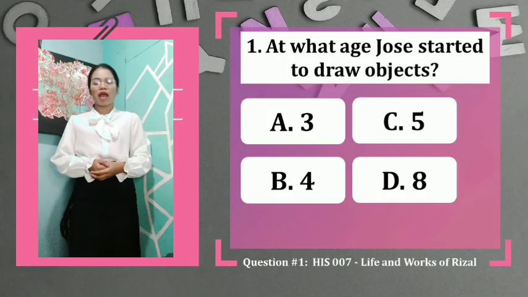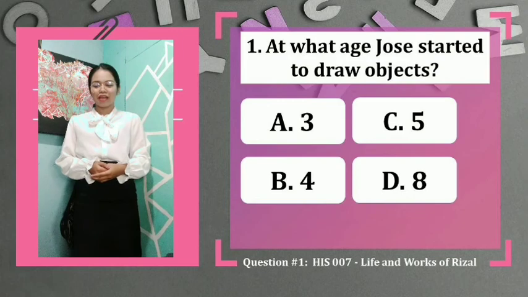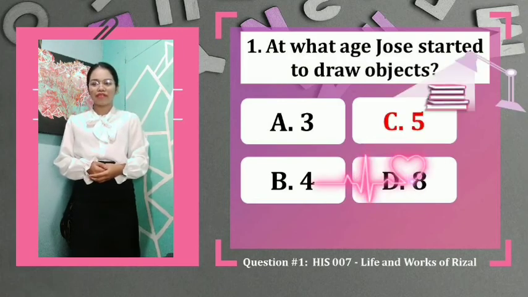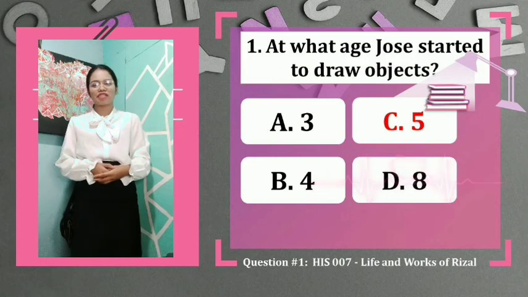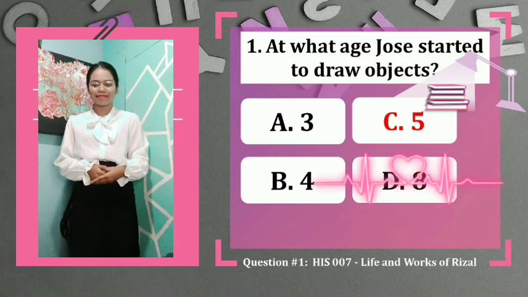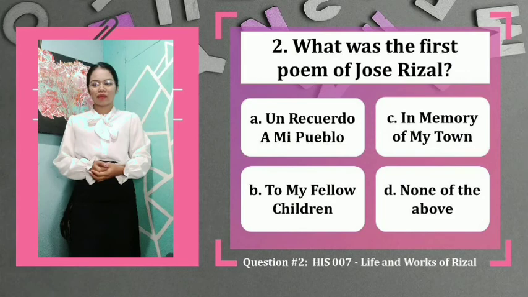So going back to our question number 1: at what age did Jose Rizal start to draw objects? As I've mentioned, the correct answer for question number 1 is letter C, 5. At the age of 5, Jose Rizal started to draw objects. So moving on to our second question.